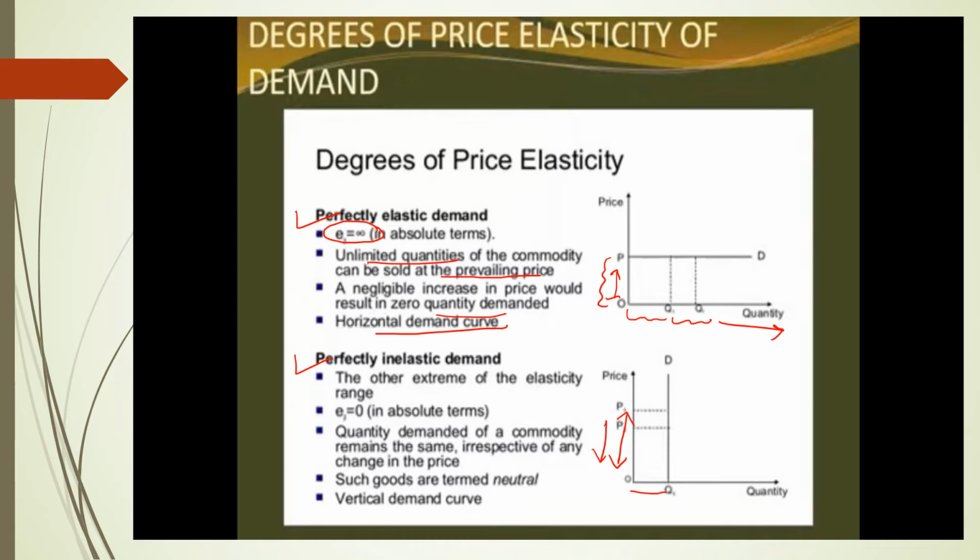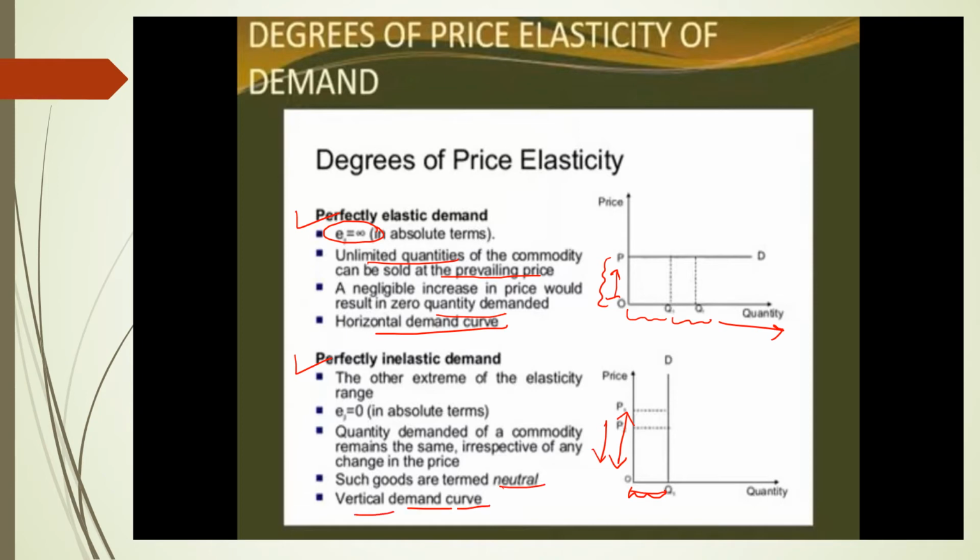Now what happens here is that no matter what the price will be, whether it is increasing or decreasing, the quantity you are demanding remains the same. There will be no change in the quantity demanded, whether the price increases or decreases. Such goods are termed neutral, and this has a vertical demand curve.